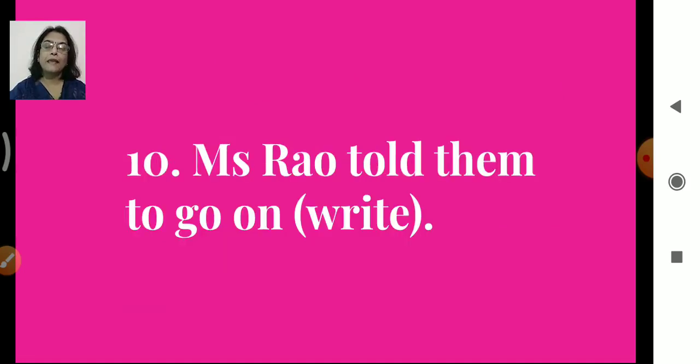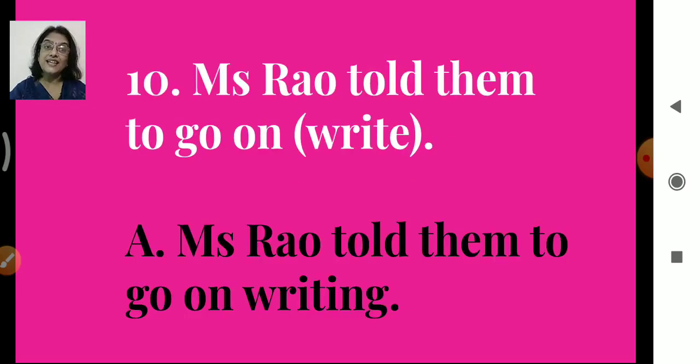Now the tenth one. Miss Rao told them to go on right. So right will turn into writing. Miss Rao told them to go on writing. What we have done here is removed E and added ing. See the spelling.